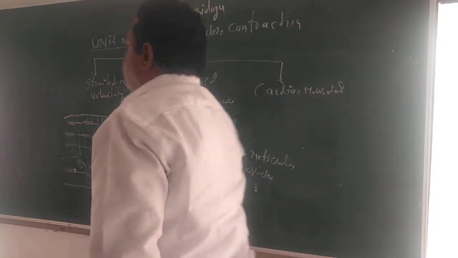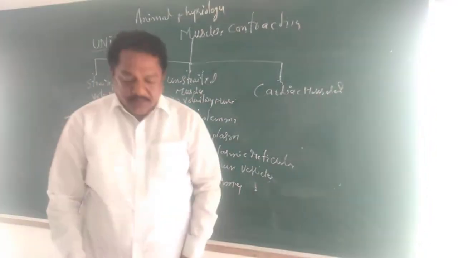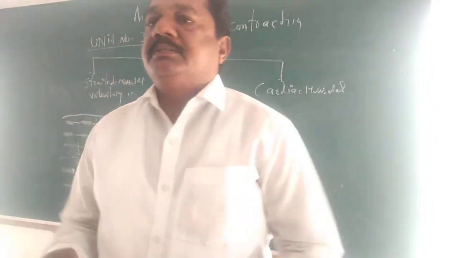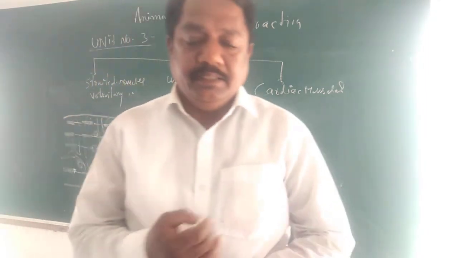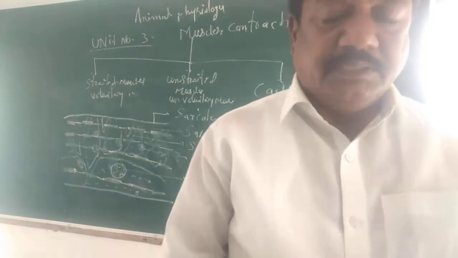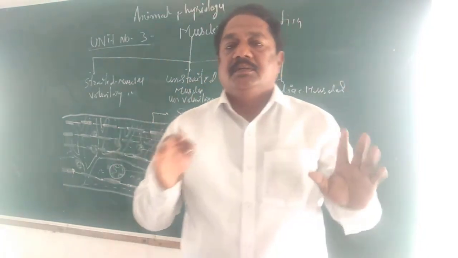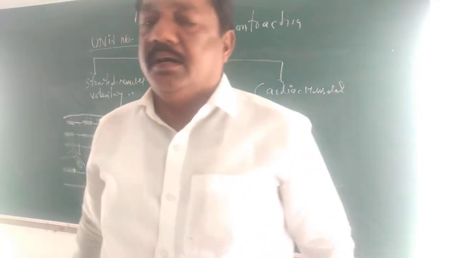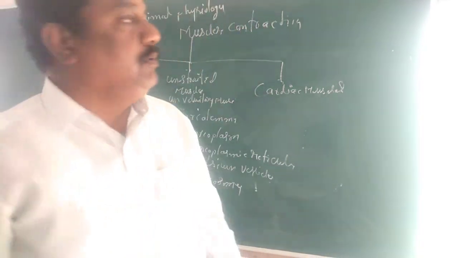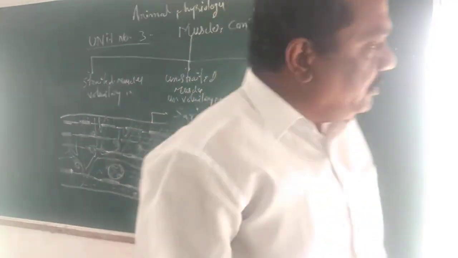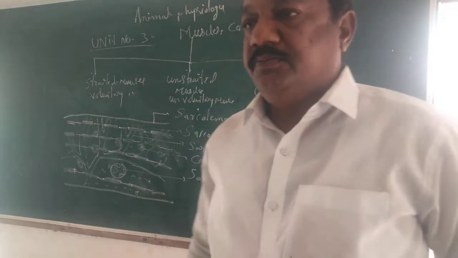So next, the last 2 units are discussed. In the physiology, the digestive, respiratory, excretory and circulatory systems are discussed in units number 1 and 2. Now the last unit in physiology of second year and final year.